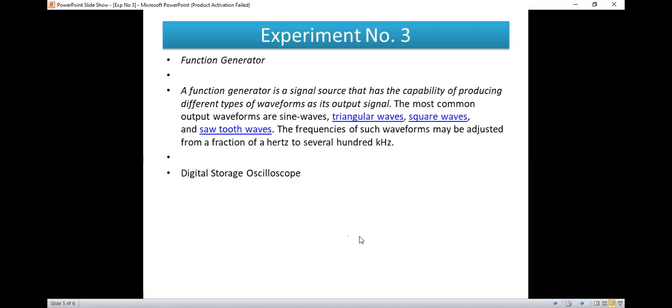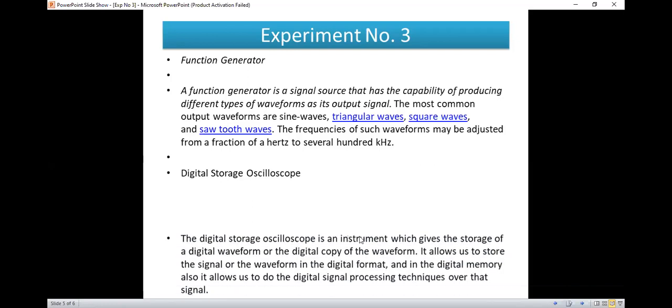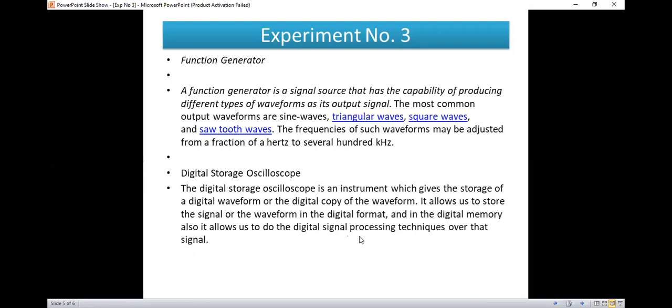Then DSO, that is digital storage oscilloscope. In the digital storage oscilloscope, we read the waveform. It is an instrument which gives the storage of a digital waveform, or the digital copy of the waveform. Suppose a sine waveform can be shown by this DSO, and the peak to peak value, or the frequency of that waveform.